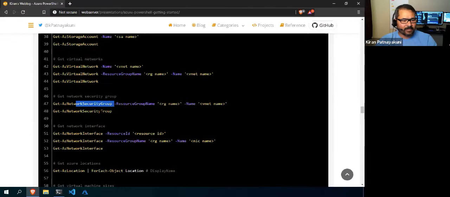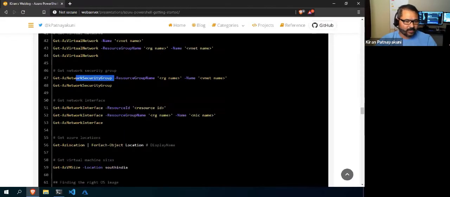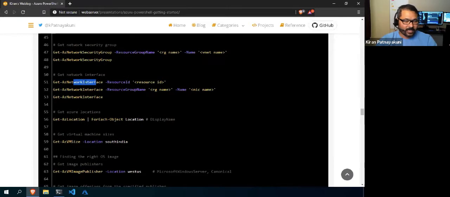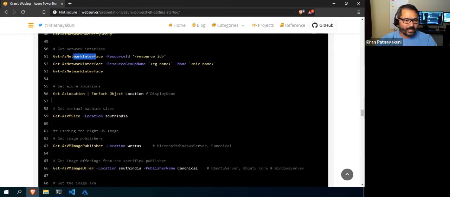Same, it is also the same for the NSG, virtual network, interface NIC and all. Here you see these are all Get commands. All the Get cmdlets can have parameters or cannot have parameters. They don't require any parameters to fetch the information, because if you don't give parameters, the Get command will get everything in that subscription. Or if you use some parameters, it will filter based on the parameter set.